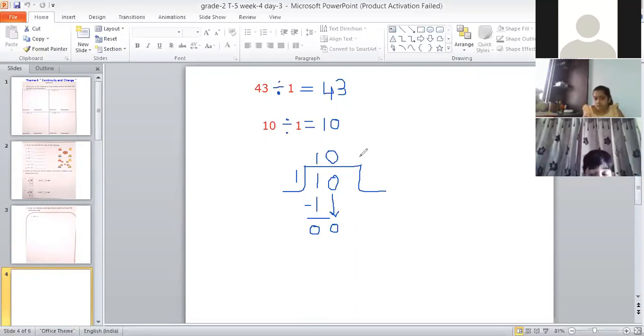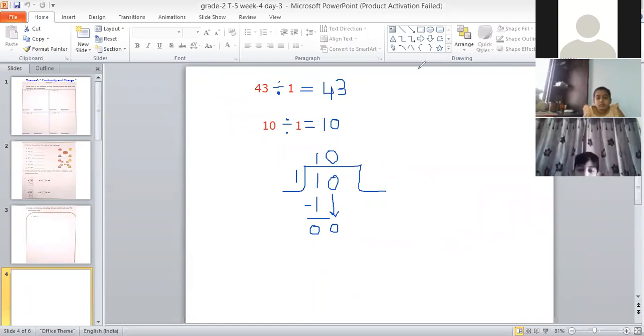So this is the reason that whenever we are dividing any number by 1, we are getting that same number back, because we will get that number in one table that many times only. If the number is 100, we will get 100 in one table 100 times. If the number is 37, we will get 37 in one table 37 times, right? So if you are dividing any number by 1, you will get that same number back.